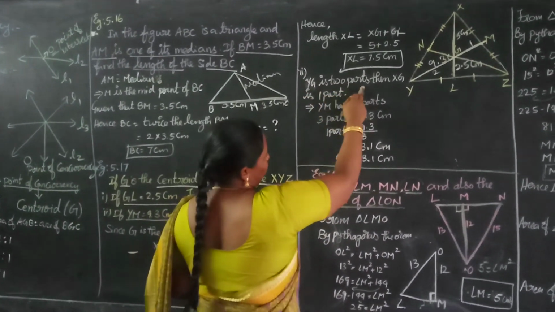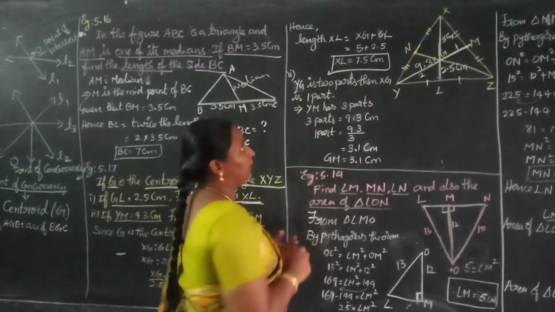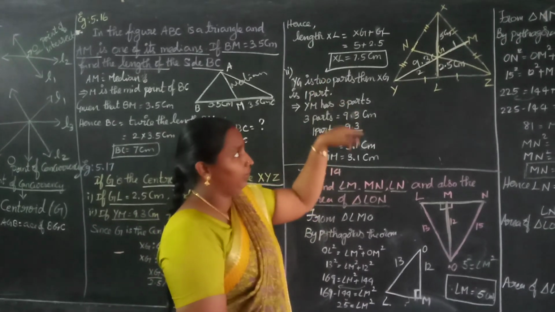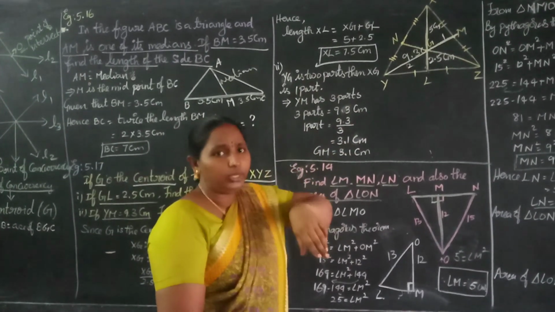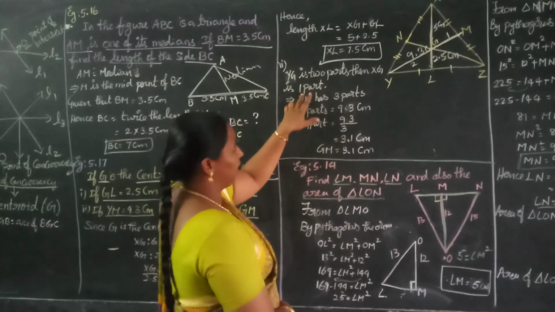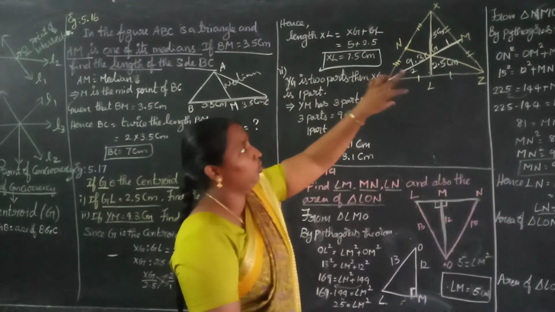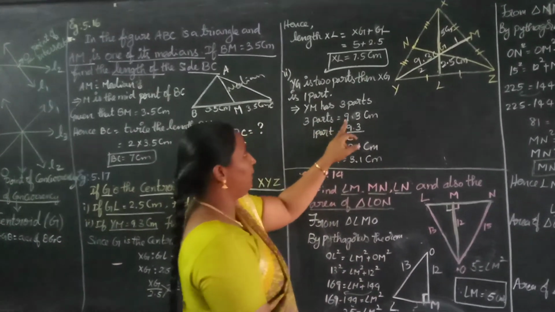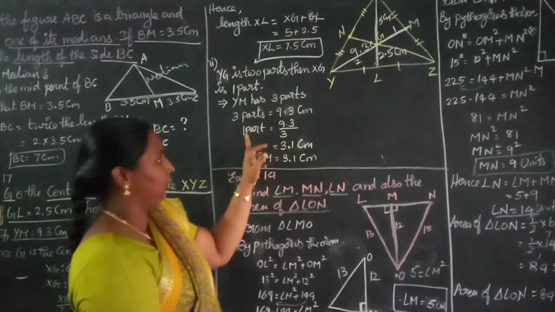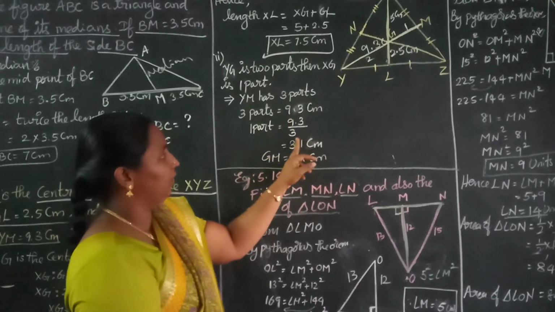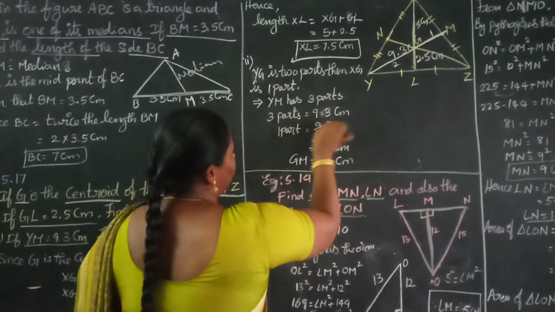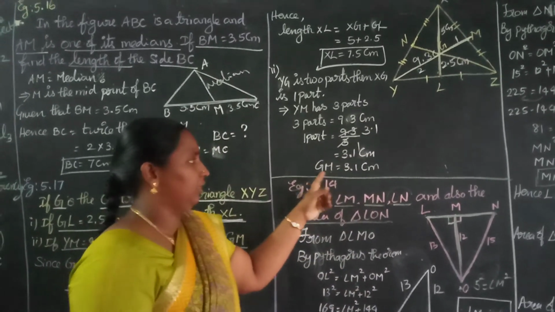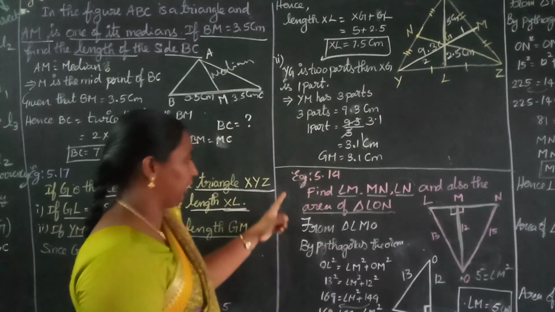See, YG is 2 parts, then GM is 1 part. Why are we taking YG 2 and GM 1? Because the centroid divides the median in the ratio 2:1. For that only we are taking this. So YM total has 2 parts plus 1 part, we have 3 parts. So 3 parts they given as 9.3 centimeter. 1 part is 9.3 divided by 3. 3 ones are 3, 3 threes are 9, again 3 ones are 3. So 3.1 centimeter. GM equal to 3.1 centimeter.